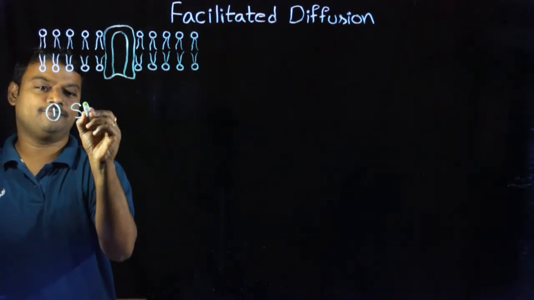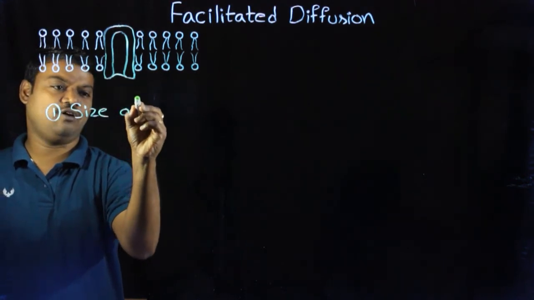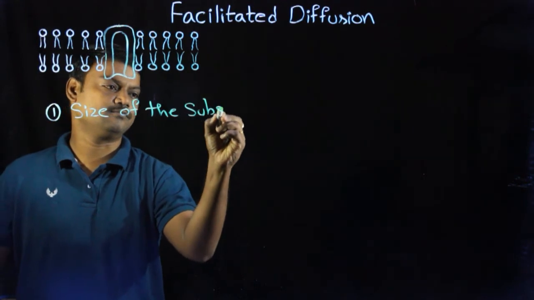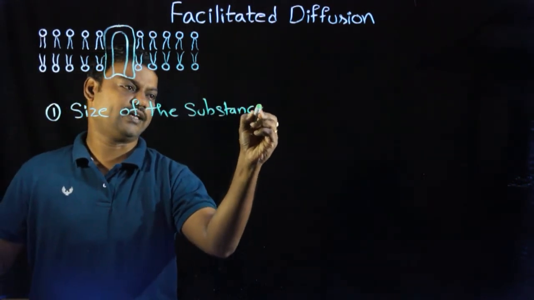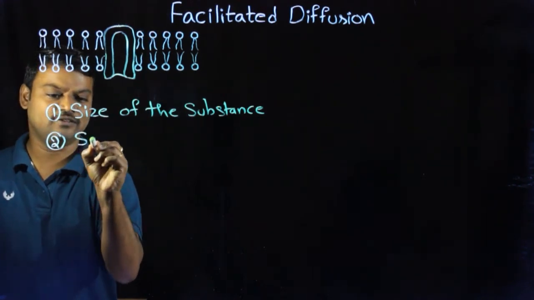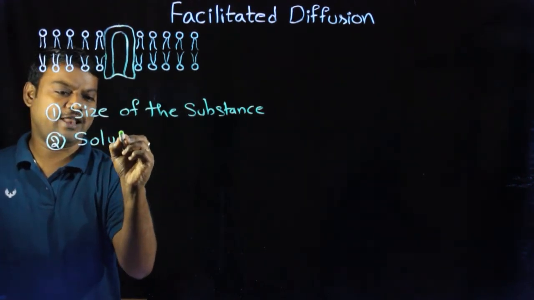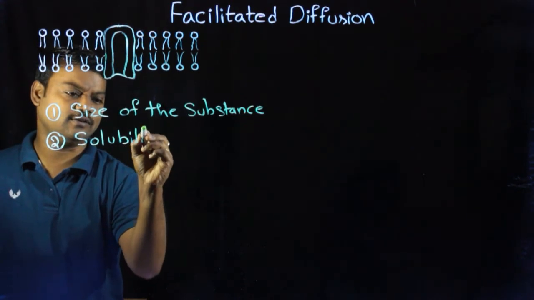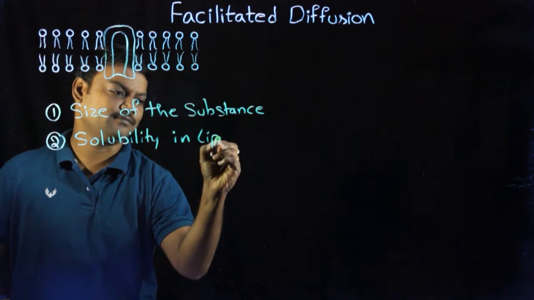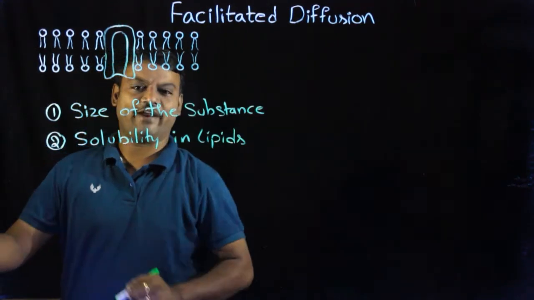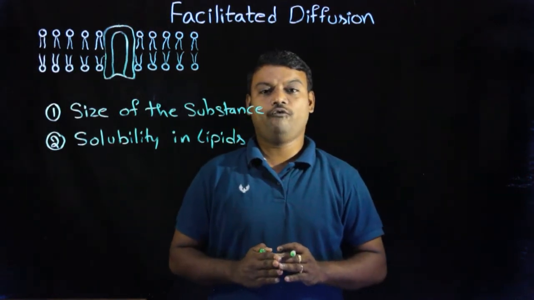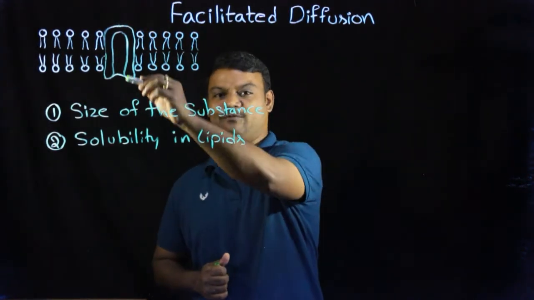One is the size of the substance, and the second factor is solubility, the solubility in lipids. So these two factors matter when, in facilitated diffusion, the movement of substances takes place through the plasma membrane.